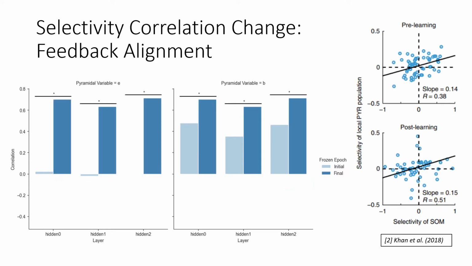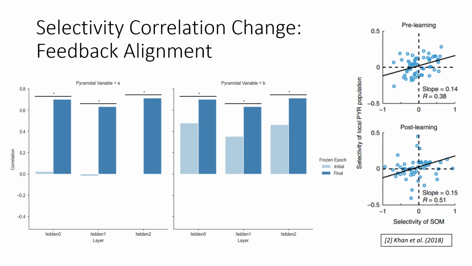The second comparison I made between the burst CCN model and the findings of Condylis et al is in the selectivity correlation change. This shows the relationship between the selectivities of some interneurons and local pyramidal cells both before and after learning. You can see in the burst CCN results on the left, the feedback alignment model sees a positive correlation between the burst rate and the SOM interneuron selectivities prior to learning. And this relationship improves with learning.